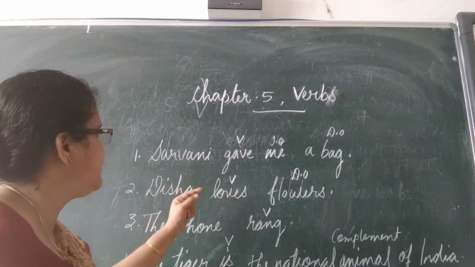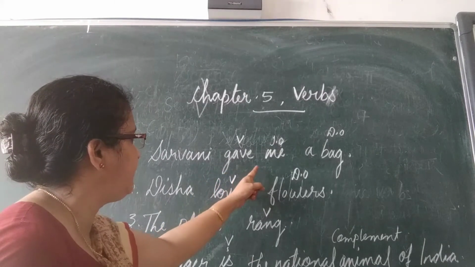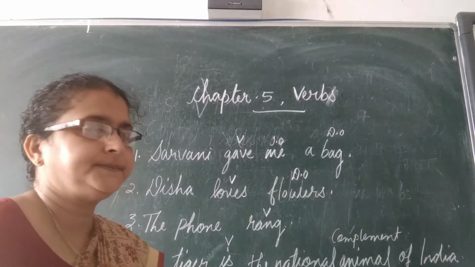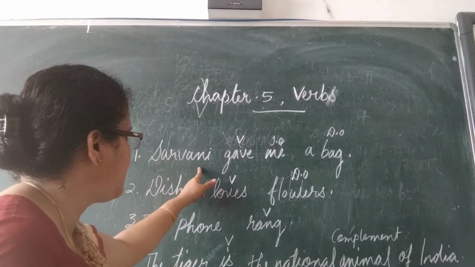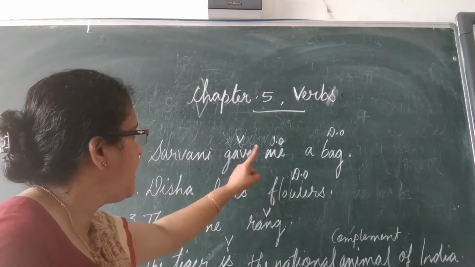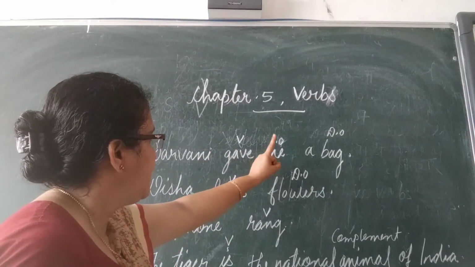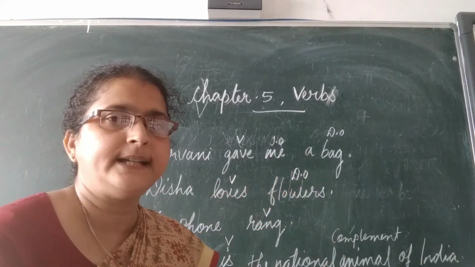The first one is: Sarvani gave me a bag. What is Sarvani here? It's the subject. What is the verb here? Gave is the verb, me is the indirect object, and a bag is the direct object.